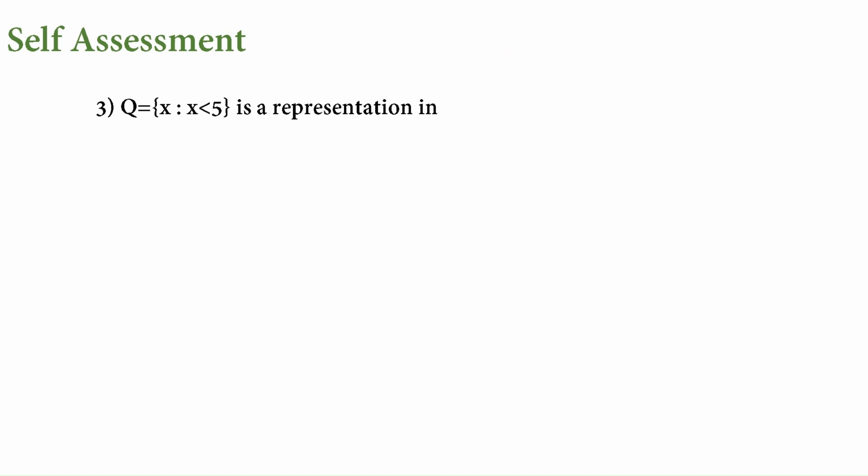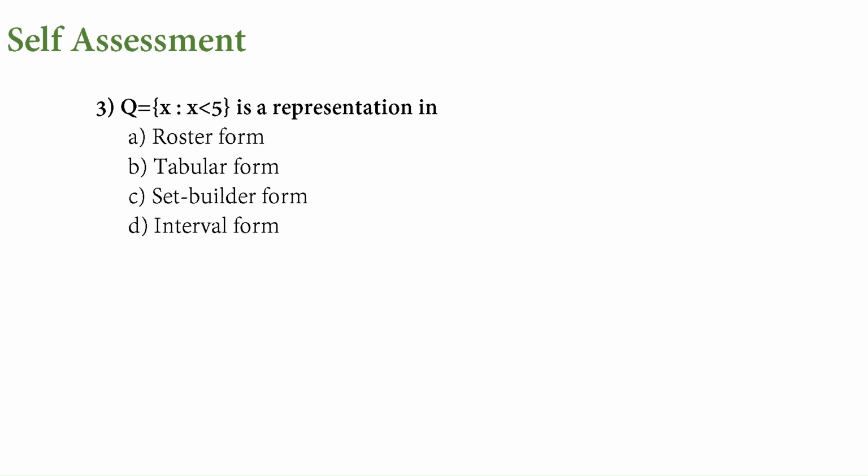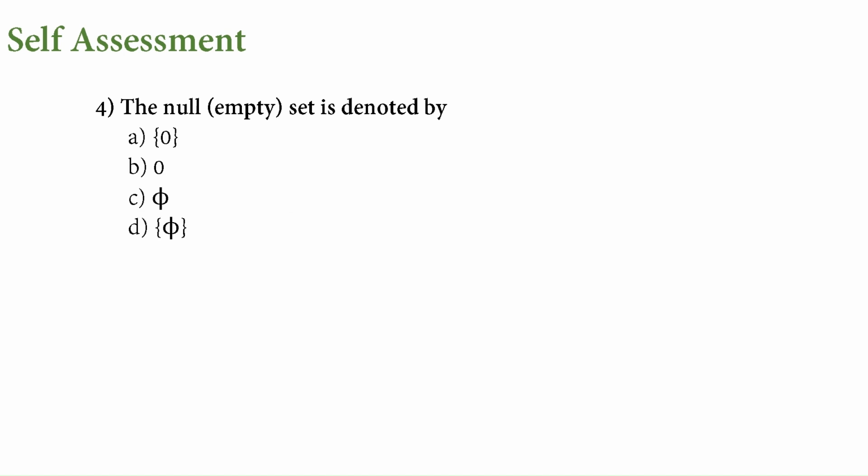Next question. x such that x is less than 5. So which form of representation is this? We don't have the elements listed. The description is given, so it is set builder form. The null set is denoted by, within the braces we have no element. This is not null. No braces here, only 0. No. Within braces something else is here, so no. So this is the representation. We give it like this, or only empty braces.